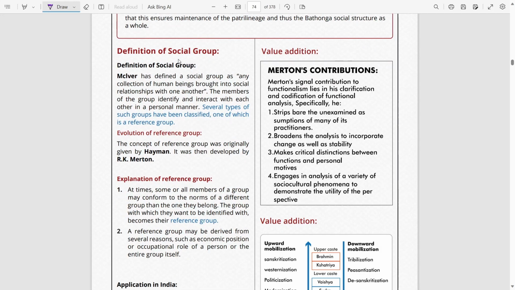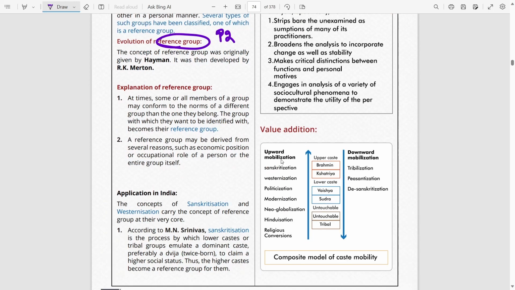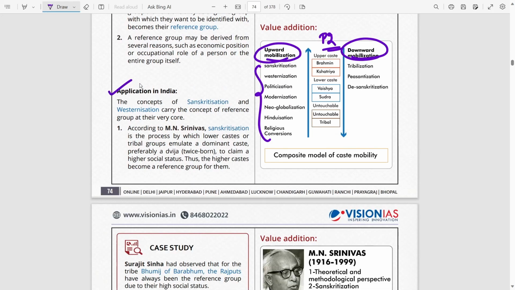Finally, we have some definitions of social groups, and then it is linked to something called a reference group. Now, mind you, this is more important for paper 2, wherein we have the concept of Sanskritization given by M.N. Srinivas. But here itself also you can read about this concept of reference group. And as you can see here about this value addition, this upward mobilization and downward mobilization is what we read in depth more in paper 2 that we will cover in the later months. And so these are the different theories or topics given by several anthropologists.